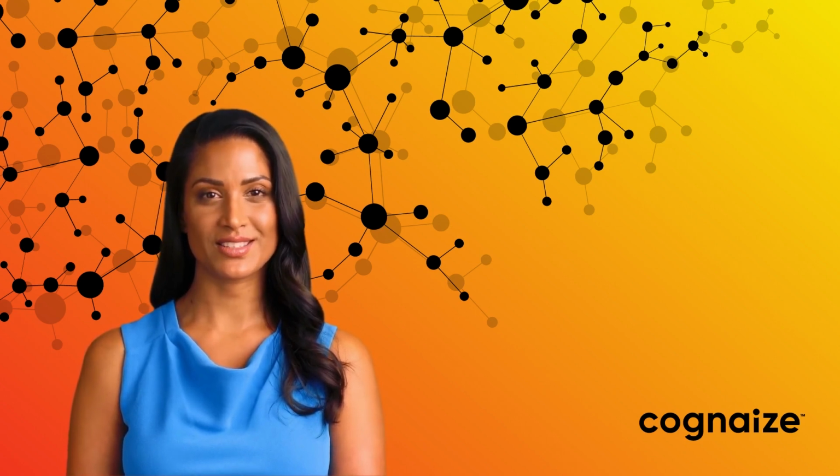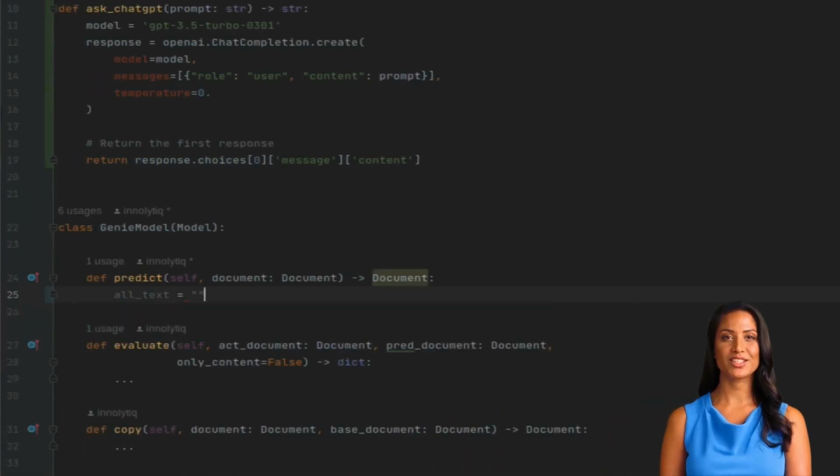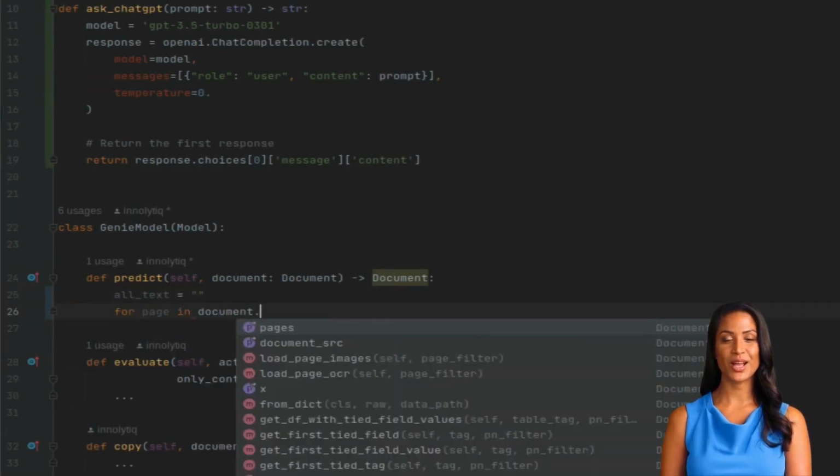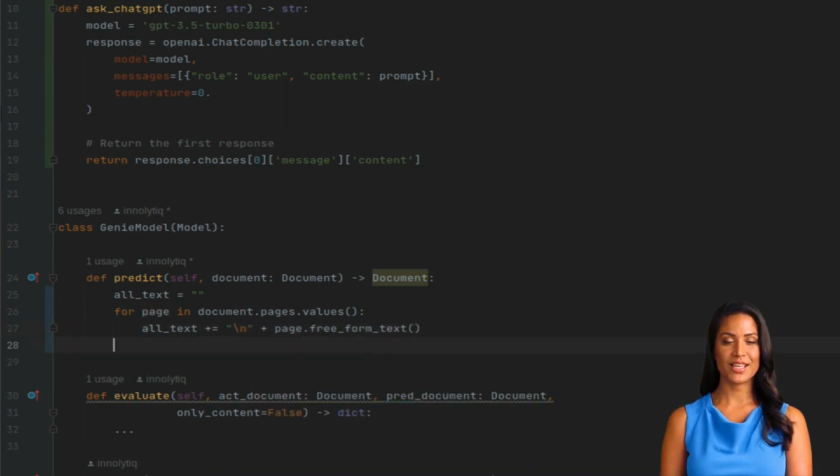Beyond the extensively discussed severe carbon dioxide emissions, large language models also bring about hardware-related restrictions that notably impact their performance in extraction tasks. Take a look. The code at the top of this section uses the OpenAI API to access ChatGPT 3.5. The Cognize SDK allows for seamless access to any previously gained knowledge, including the doctr OCR model results. We can simply concatenate the OCR of each box to a large string. Then we can prompt ChatGPT with the question, "What is the currency used in the financial report?"